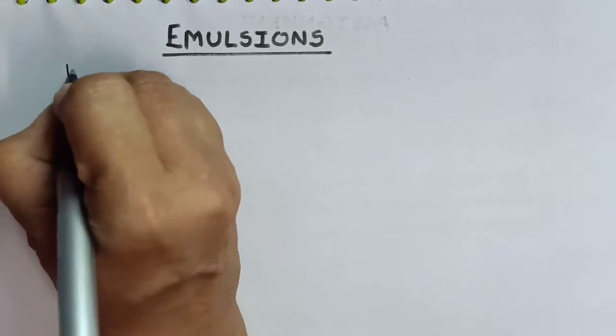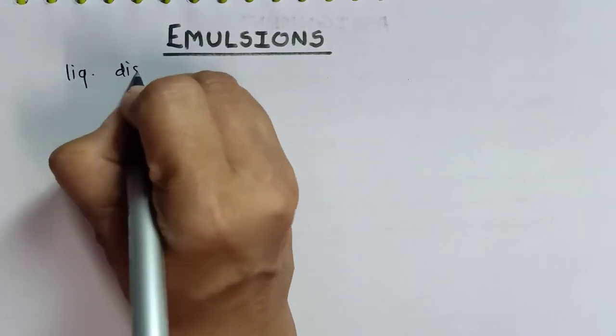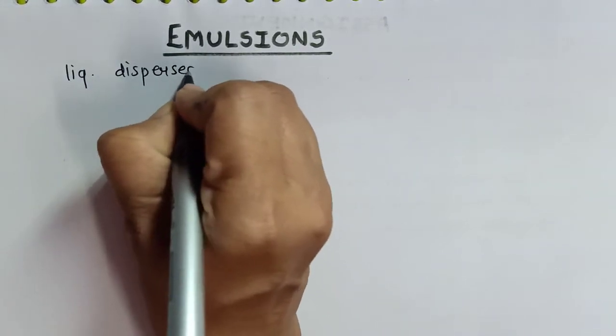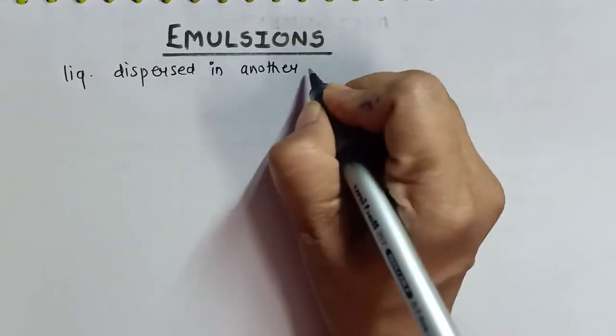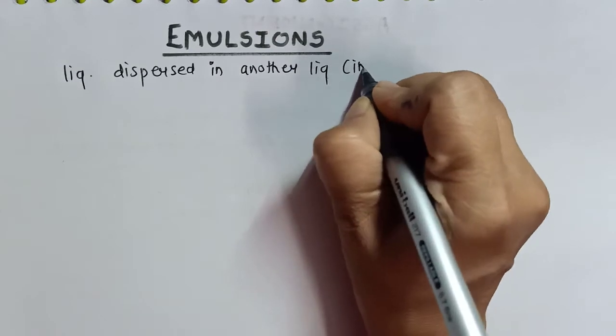Hello students, today we are going to study emulsion, which is the last topic of the chapter surface chemistry. So what are basically emulsions? Emulsion is a liquid dispersed in another liquid which is immiscible.